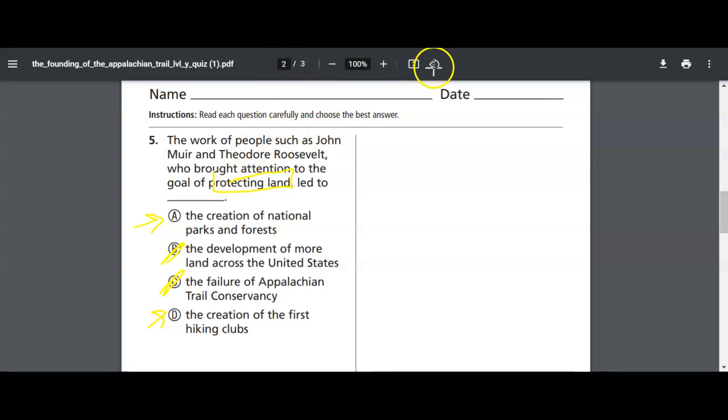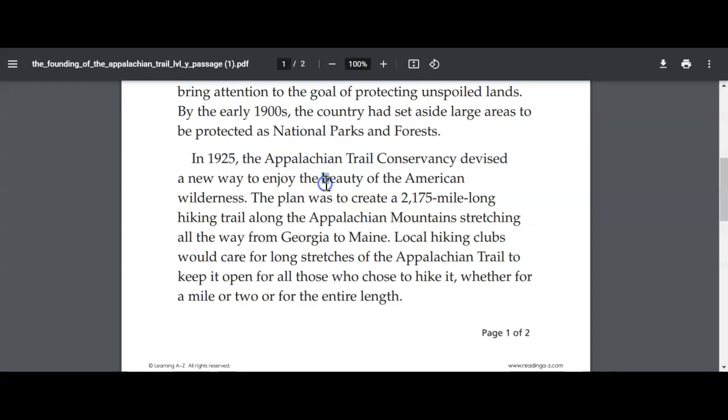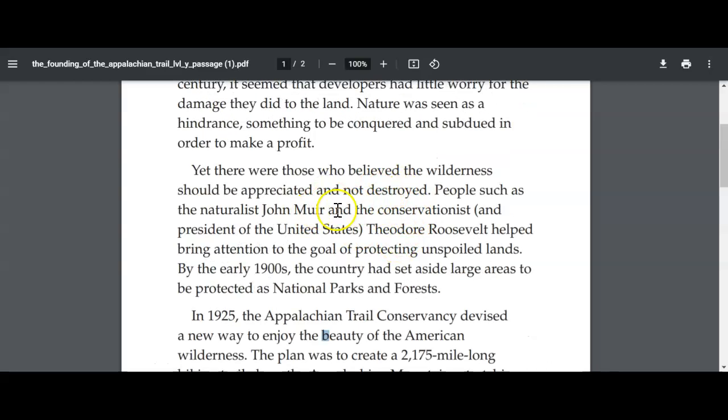Okay, the work of people such as John Muir and Theodore Roosevelt. I'm going back to my passage. Make sure I click the right button. Okay, back to my passage. So here we are right here. It talked about their work, John Muir and Theodore Roosevelt. What happened because of them? They were bringing attention. I'm going to highlight this in a different color.